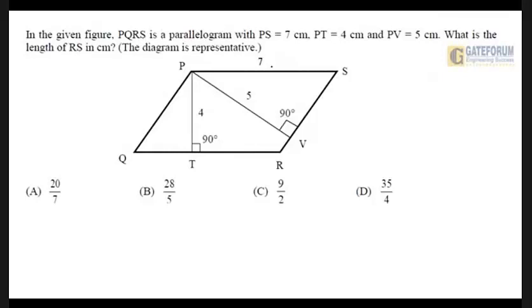Aha. In the given figure, PQRS is a parallelogram with PS equal to 7, PT equal to 4. PT, you can see, is the perpendicular dropped from the point P onto the side QR, and PV is 5. Okay, let us do it together.